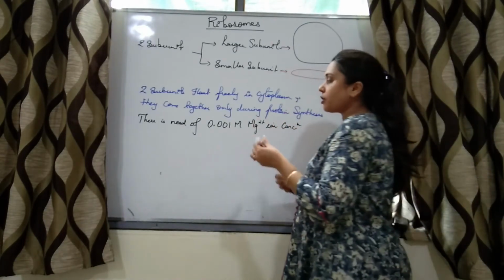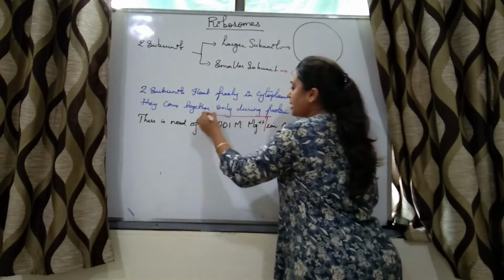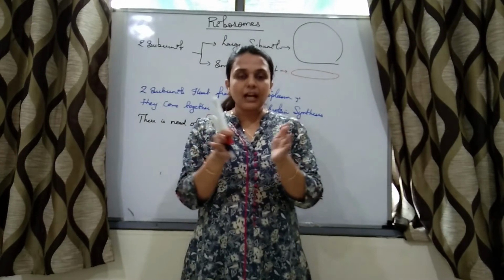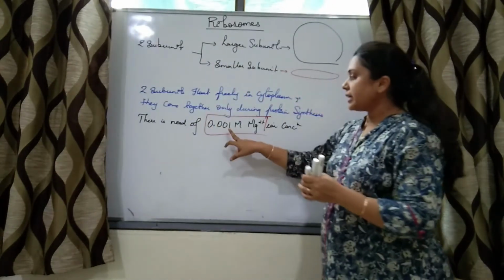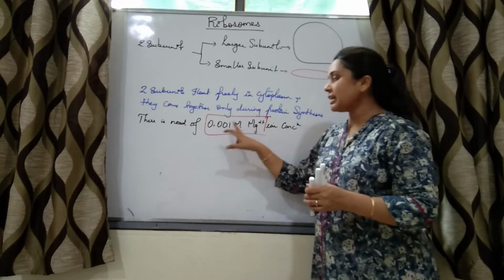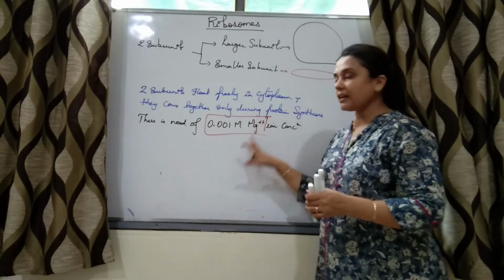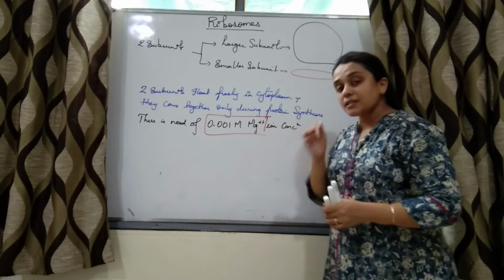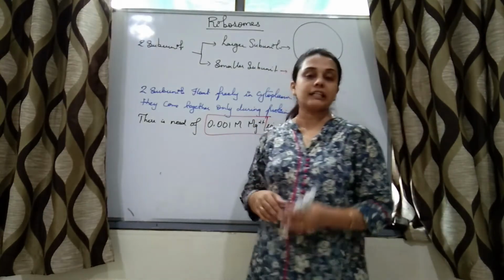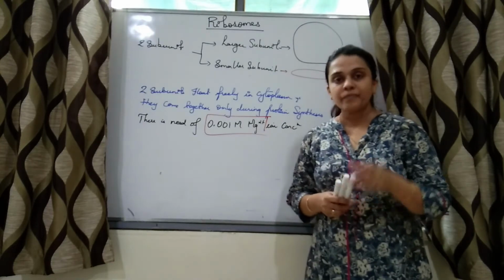This is very important, students. Remember it, right? The two subunits of ribosomes are floating freely. They will come together only if the magnesium ion concentration is 0.001 molar. If the concentration of magnesium ions is less than this, then these two units will not come together,